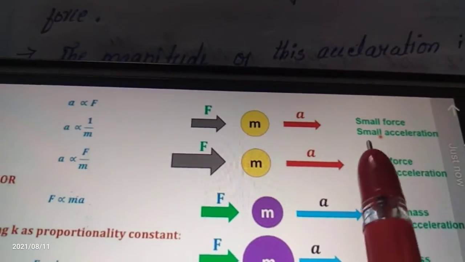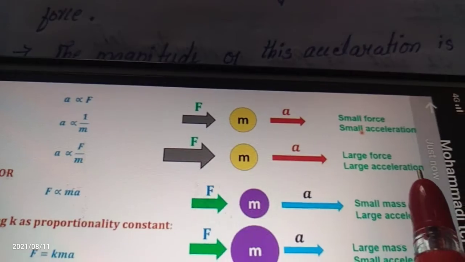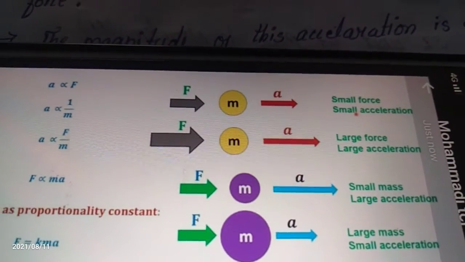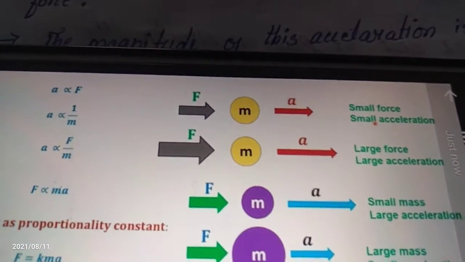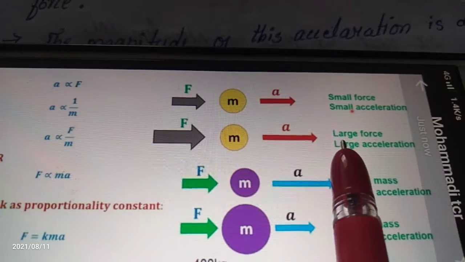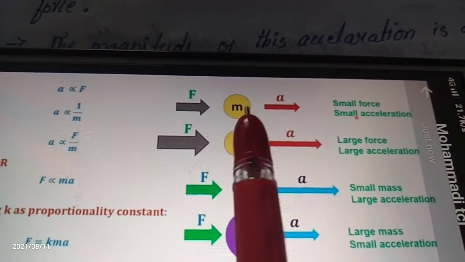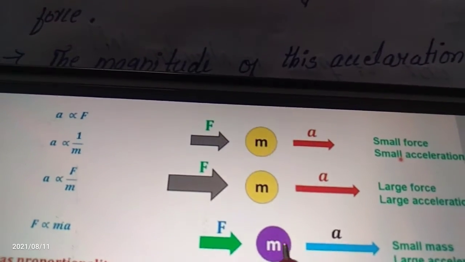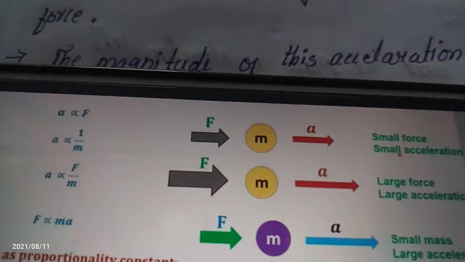A small force means a small acceleration, and a large force means a large acceleration. This means that acceleration and force are directly proportional to each other. When we apply more force, the body moves with more acceleration. With a small force, the body moves with a small acceleration. Is that clear, ma'am? With the help of this picture, the condition will be satisfied.